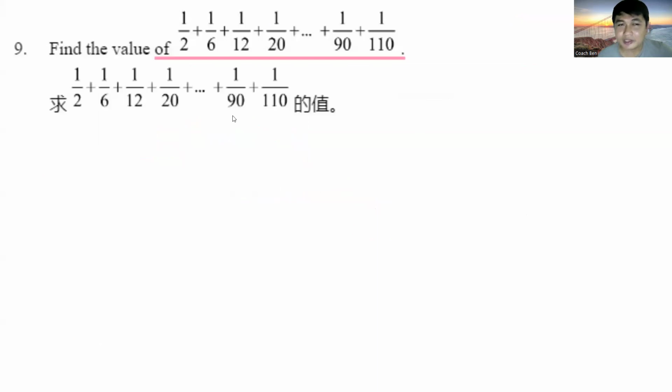So let's move on to number 9. Find the value of 1/2 plus 1/6 plus 1/12 plus 1/20 plus 1/90 plus 1/110.